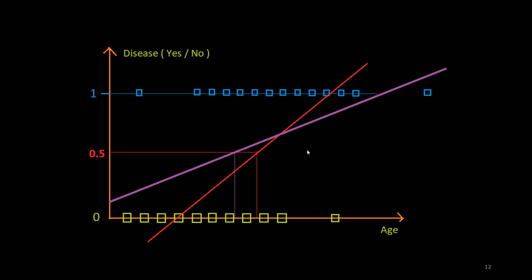So the problem is, whatever be the slope and whatever be the direction of the regression model, there will be points in a data set for which the regression model will not produce the value of probability that should be between 0 and 1. So it means the regression model is not giving us the true values of the probability for all the data points. Therefore, this regression model is not a probabilistic model.